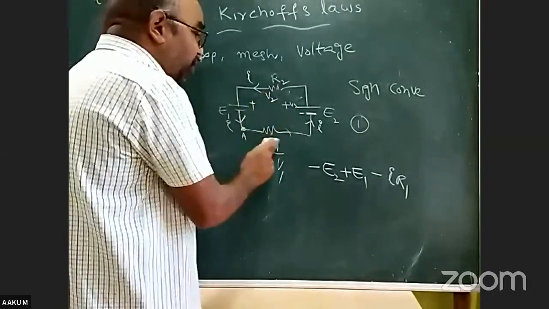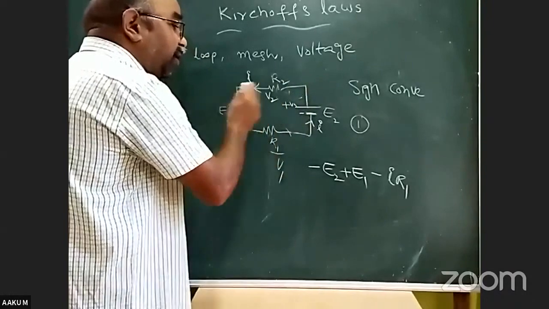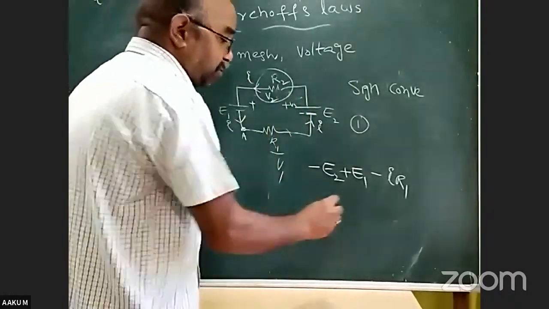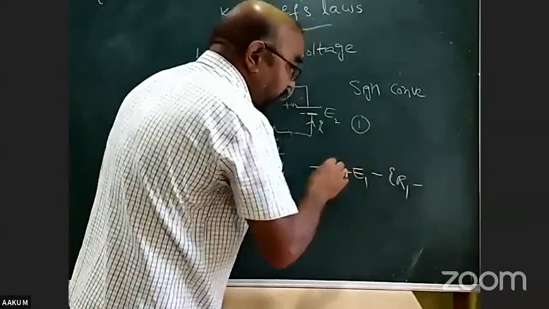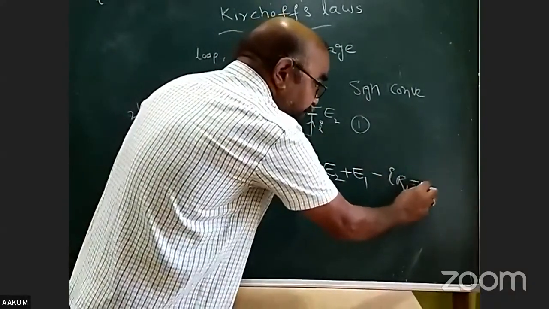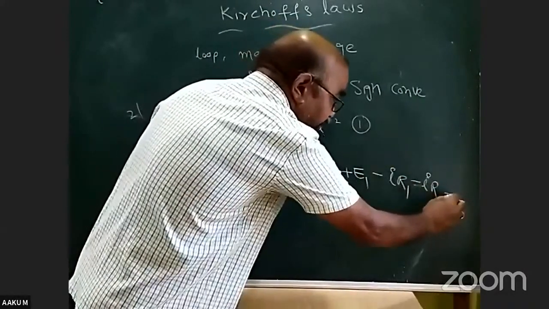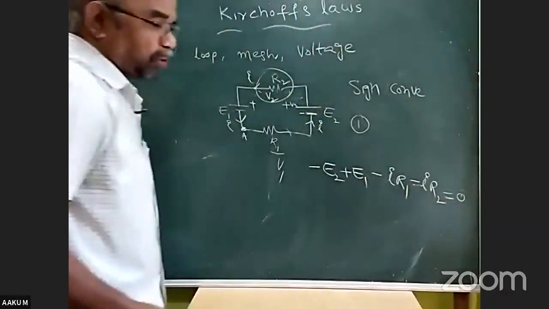Here is another potential drop. While I am solving the circuit, I am coming in the direction of current. Here also the potential drop is V2, that is IR2, so minus IR2. This total is 0.